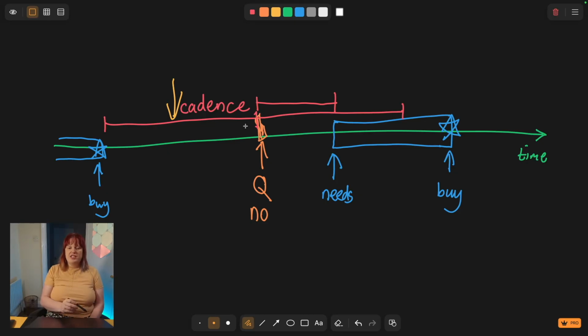And then we need a shorter value for what if we ask the question to the user and they say no. How long before we ask again. And like before, the safest option is to err on the side of a shorter time, because that way we don't miss the actual point that we need. But if the time that we predict is too short, then we'll be asking the user the same question multiple times. That will give them question fatigue. That will make the app a lot less useful for them.